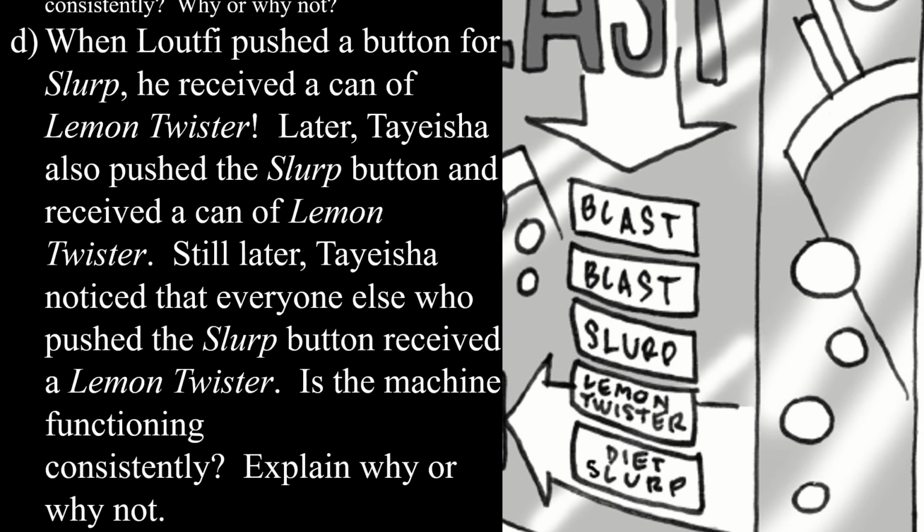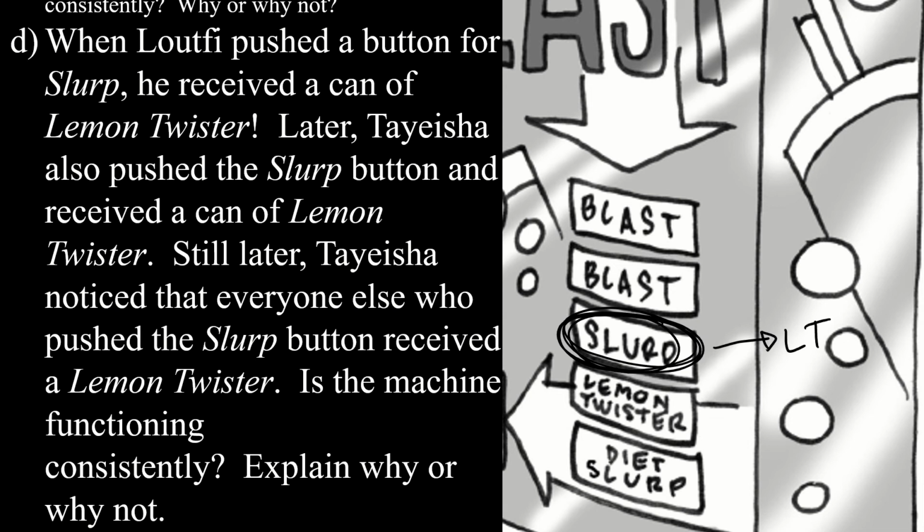When Lutfi pushed the button for slurp, he received a can of lemon twister. We're pushing the slurp button, but this person is receiving not slurp, they're receiving the LT, the lemon twister.